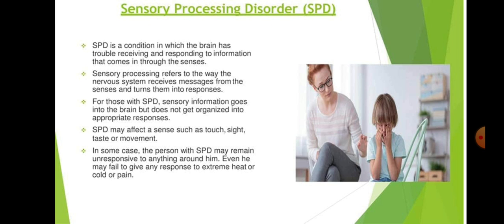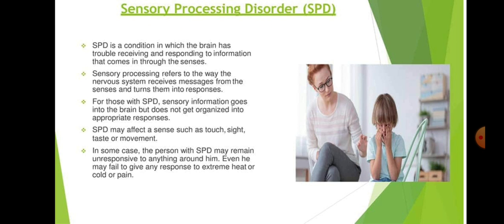Sensory processing means the way in which the central nervous system of our body receives messages from the senses and uses the received information to act with appropriate behavior or appropriate response.